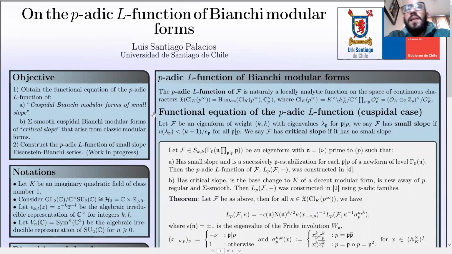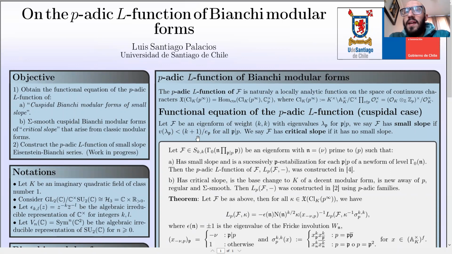Now, the p-adic L-function of a Bianchi modular form is naturally a locally analytic function on the space of continuous homomorphisms from the ray class group of K of level p infinity to the multiplicative group of p-adic complex numbers. Now we are going to talk about the functional equation of the p-adic L-function in the cuspidal case. That is our first objective.